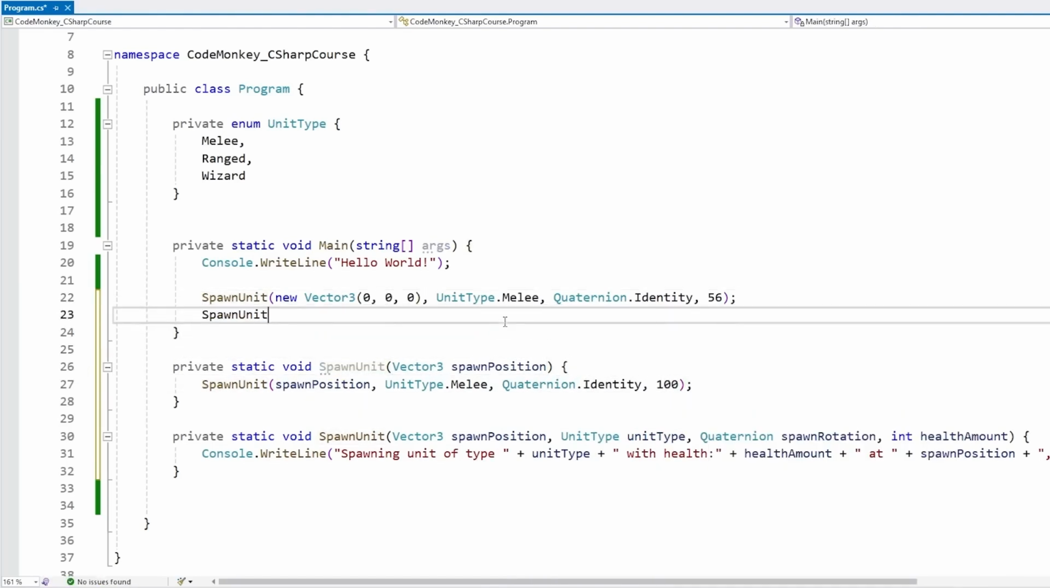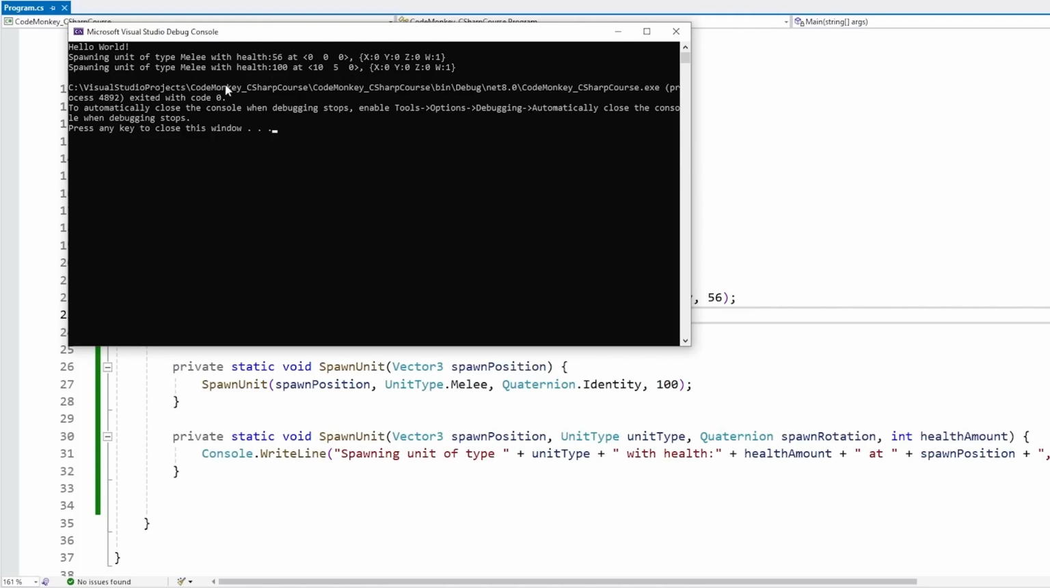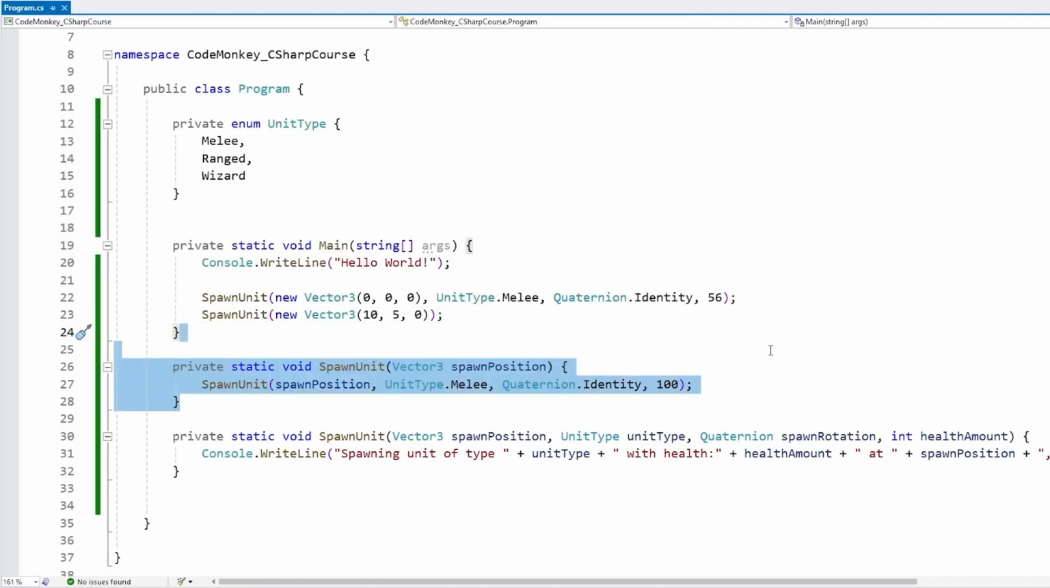So we can do this and now spawn on new vector 3 of 10, 5, 0, something like this. And there it is, we have no error. And running the code, yep, it did work. It did use those defaults and the 10, 5, 0 position. So this works. This is one valid option.